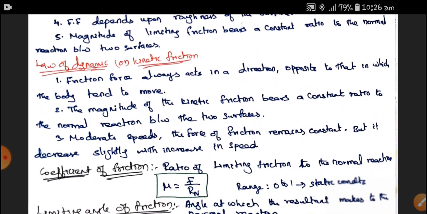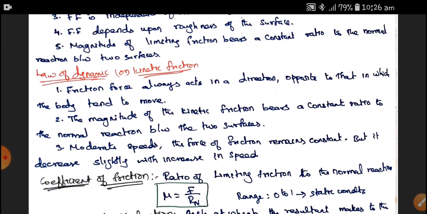Next, the law of dynamic or kinetic friction. The friction force always acts in the direction opposite to that in which the body tends to move. So that is common for the law of static as well as dynamic friction.